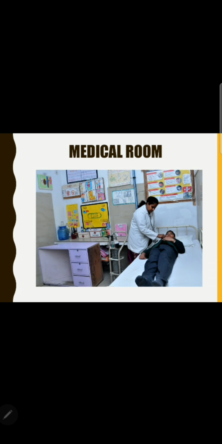They are drawing, they are sketching, they are learning new things about art and craft in the art and craft room. Now this is the medical room, and as you can see, there is a nurse ma'am, and there is a child who is not feeling well, and all the important first aid things are there in the medical room.